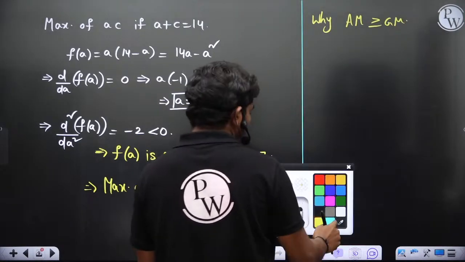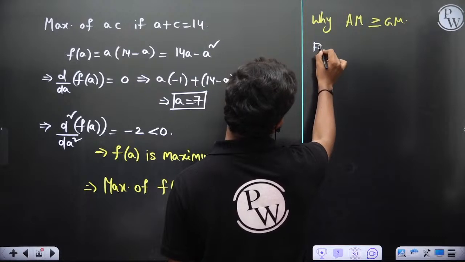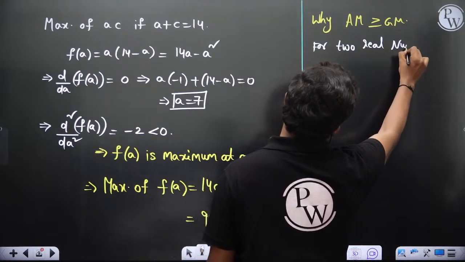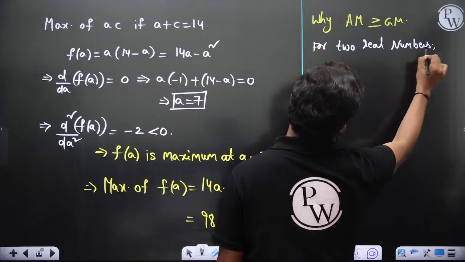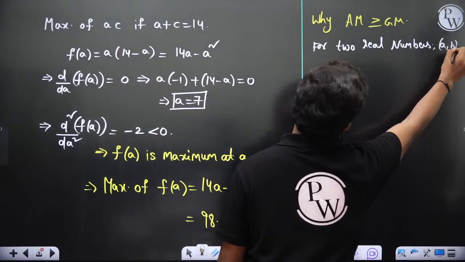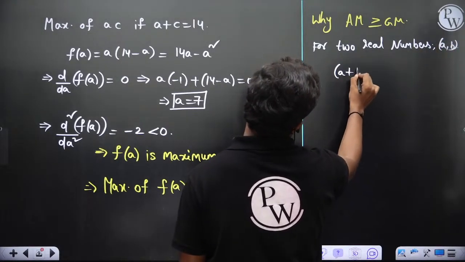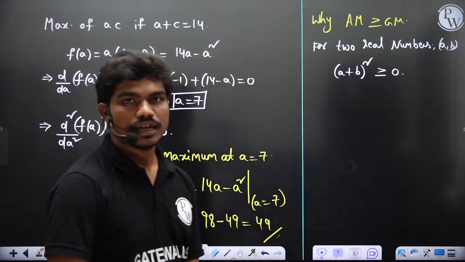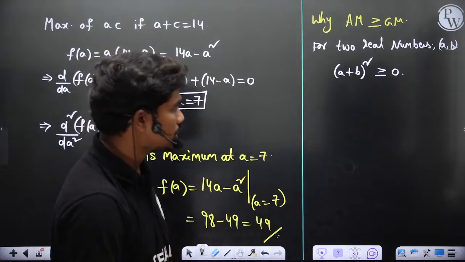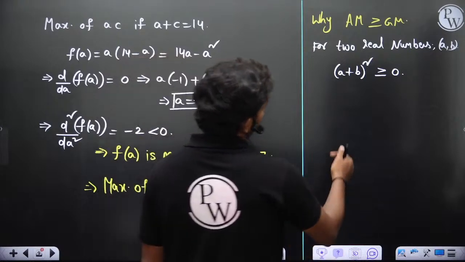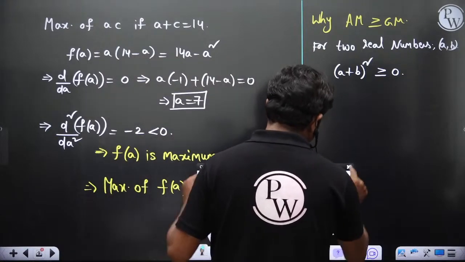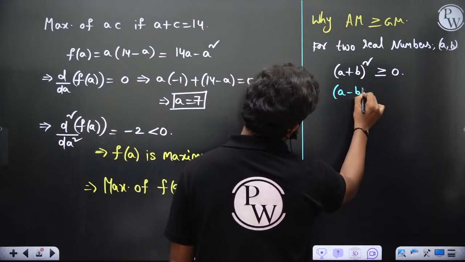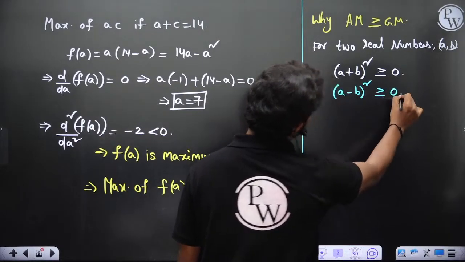Like you all know, for two real numbers a, b, (a plus b) whole square is always greater than or equal to 0, correct? (a plus b) whole square is always greater than or equal to 0, of course. And if you work it in the reverse fashion, similarly (a minus b) whole square is also greater than or equal to 0, of course.